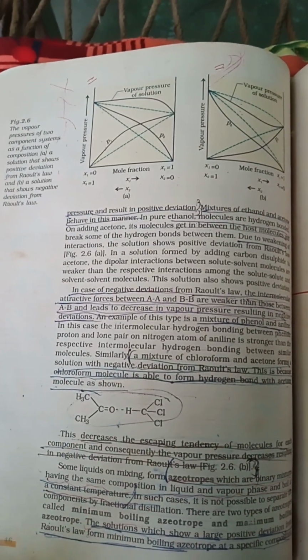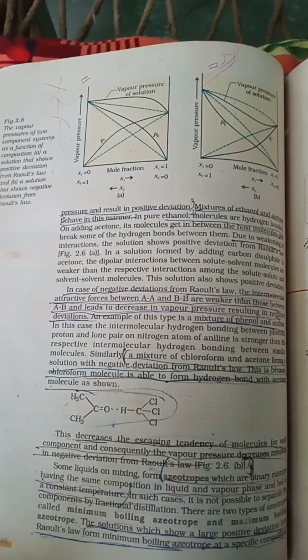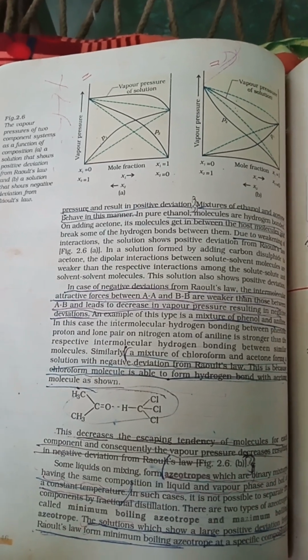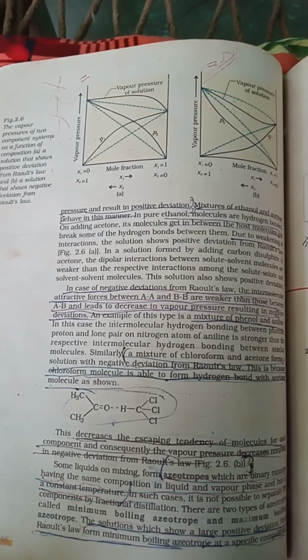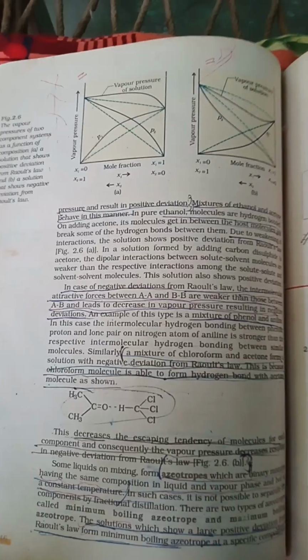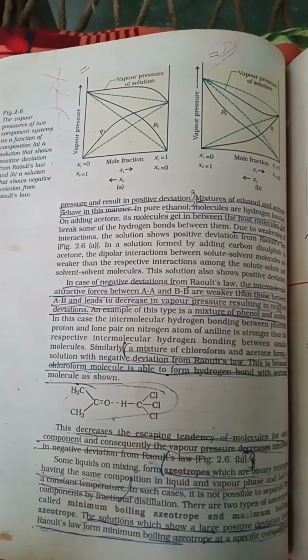A mixture of ethanol and acetone behaves in this manner. Ethanol and acetone are hydrogen bonded, and on addition, the acetone molecules get in between the ethanol molecules, weakening the hydrogen bonding. It is a positive deviation from Raoult's law.